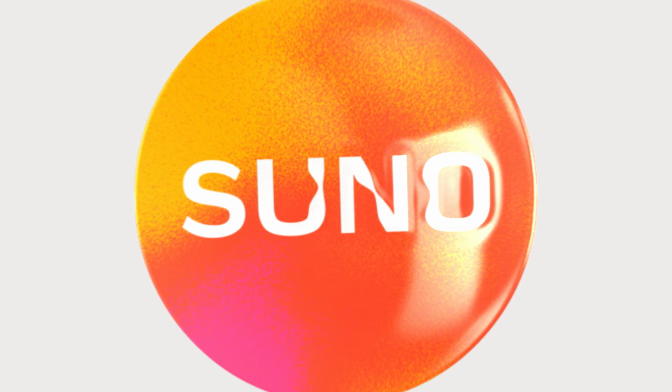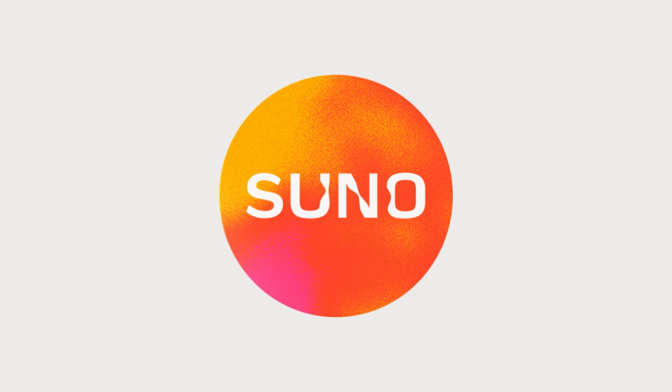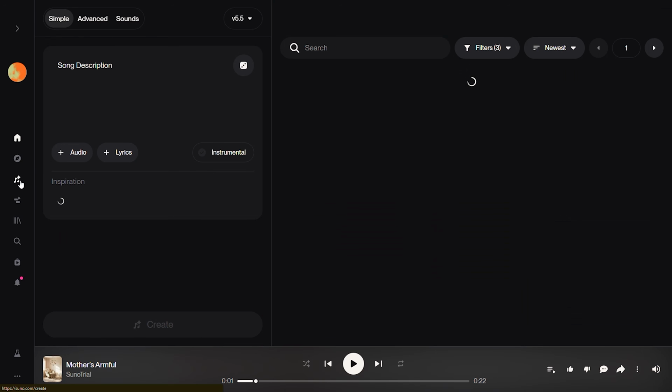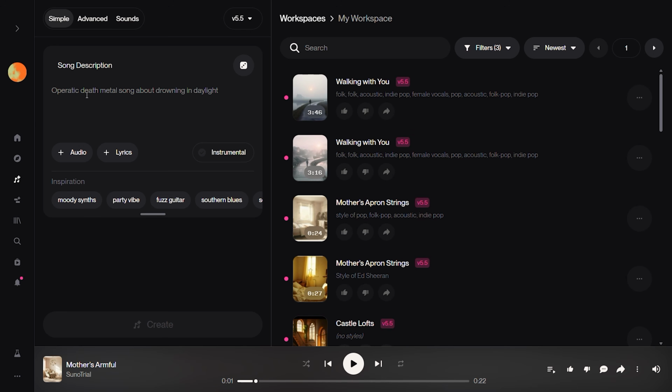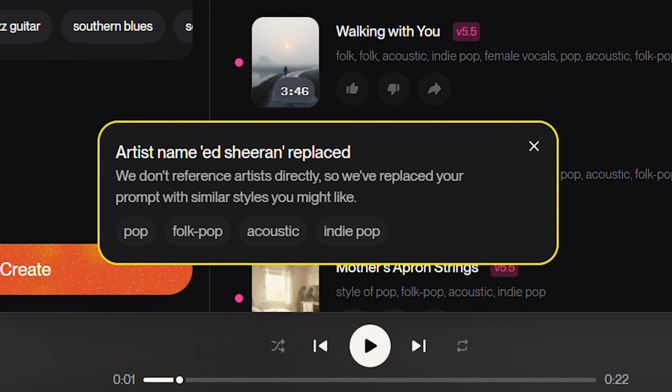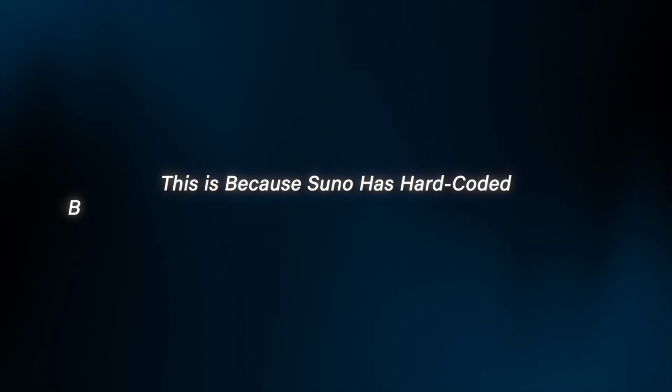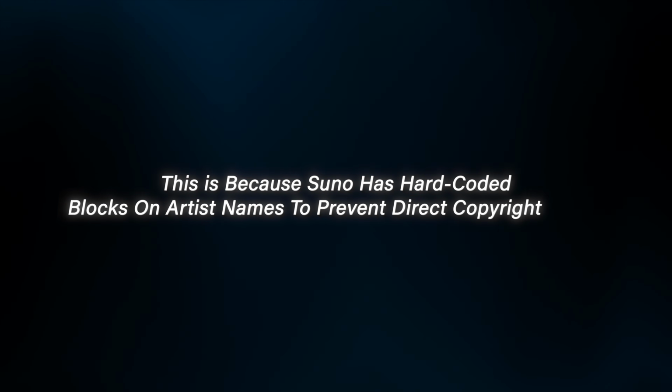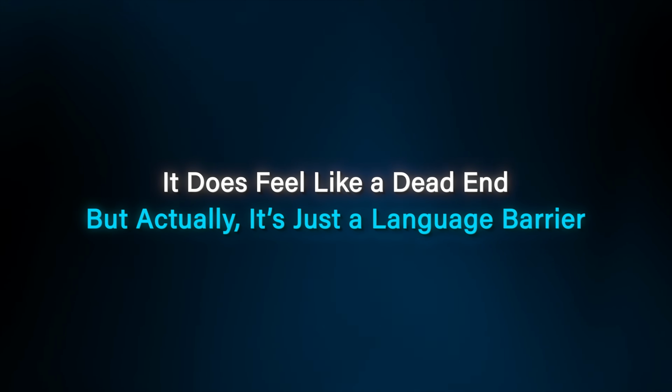Let's talk about the most annoying thing in Suno AI right now. You have a vision for a track, and you know exactly whose vibe you want. But once you type in "style of Ed Sheeran" and hit create, you get that error message: restricted words detected. This is because Suno has hard-coded blocks on artist names to prevent direct copyright issues. It does feel like a dead end, but actually, it's just a language barrier.